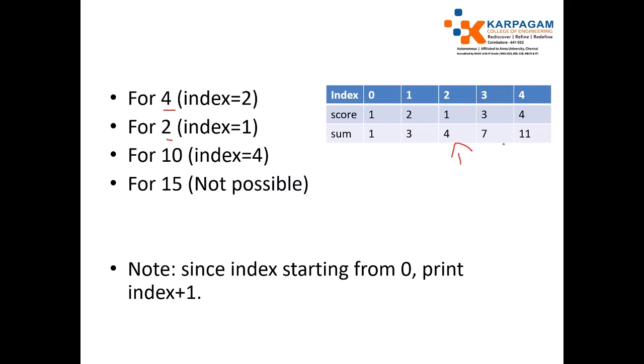No, the fourth turn is not achieved because it is 7, and the fifth turn it is achieved. Okay, for 15 it's not possible because we never get values greater than or equal to 15. We have a maximum of 15 only somewhere, so it is not possible. You will return -1 for this. Okay, so by using the summary we can get an idea whether it is able to reach.